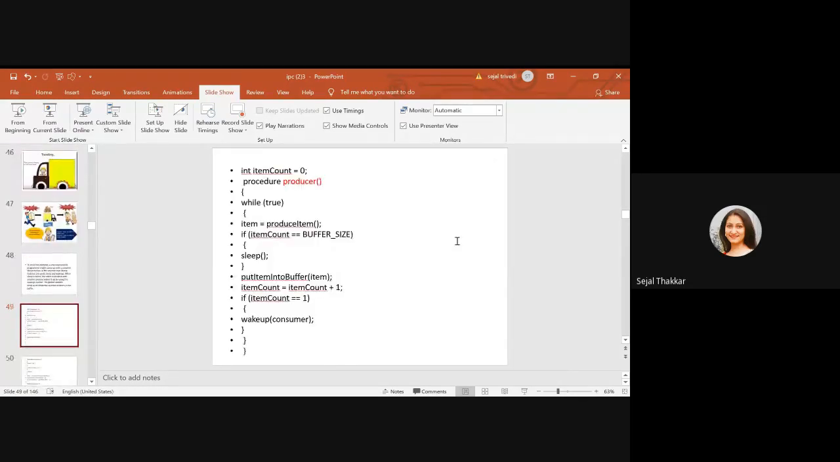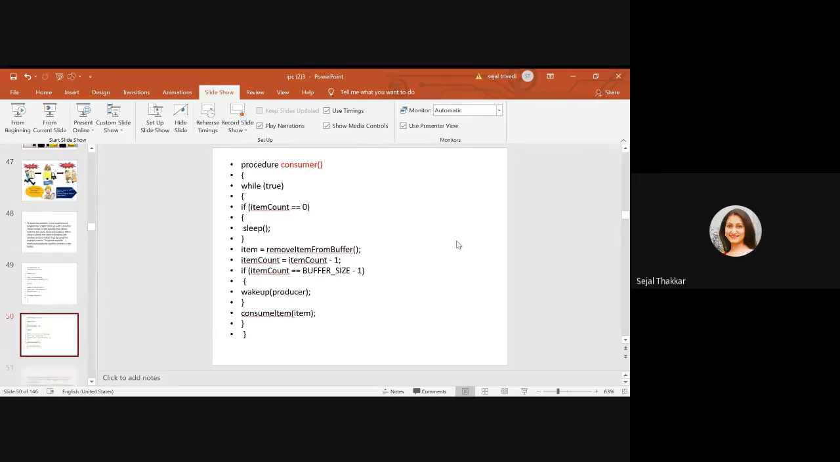So the producer has to wait. It will go into sleep once the buffer is full, and it will reach that particular consumer's place. The producer's counter will increase, and the producer will go into the sleep state until the consumer sends the wakeup call.